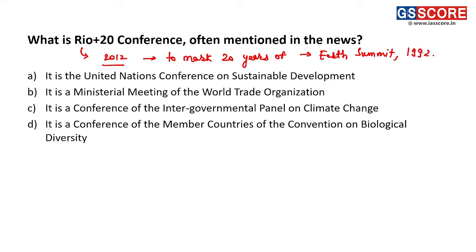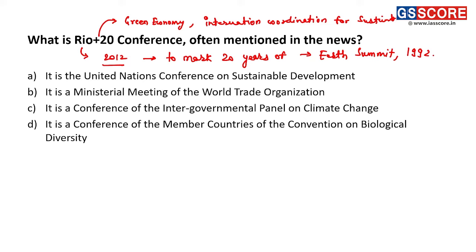Fine. So Rio Plus 20 basically focuses on two themes. First is the green economy, how to progress towards a green economy, and the second focus of Rio Plus 20 was to improve international coordination for sustainable development, right? So these were the focus areas of Rio Plus 20.